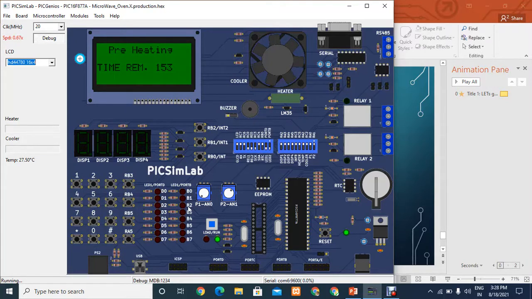These are the LEDs. This is the microcontroller. And in this case, we will see how the start, resume, pause work. When we click pause, how it works, and when we click stop, how it will work. Let's see them. Just wait for a few more seconds.